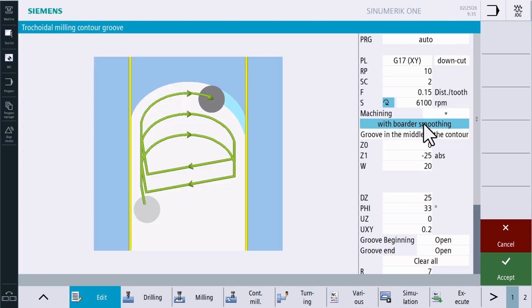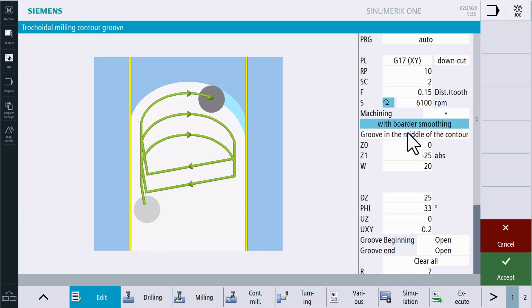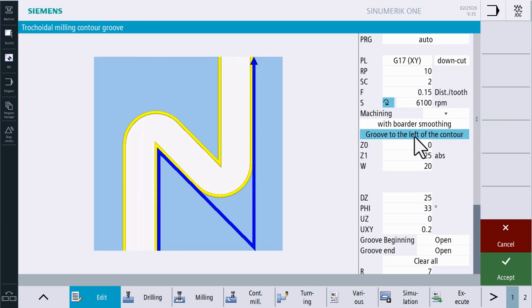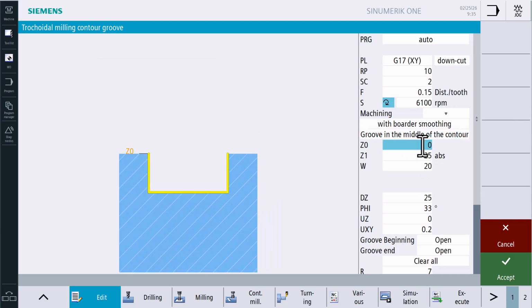After that, you can choose whether to smooth the wall or not. You can see it very clearly in the animated elements on the left-hand side. The next input field offers the options to machine either along the contour center line, to the left of the contour, or to the right of the contour. Our reference point in Z is 0. Z1 is the groove depth and W is the groove width.